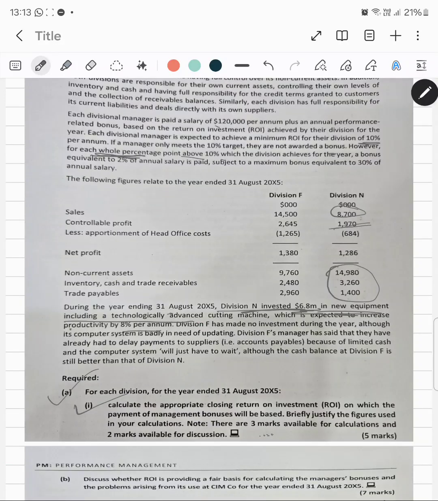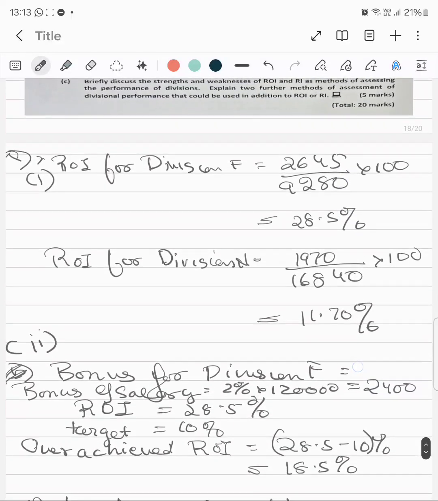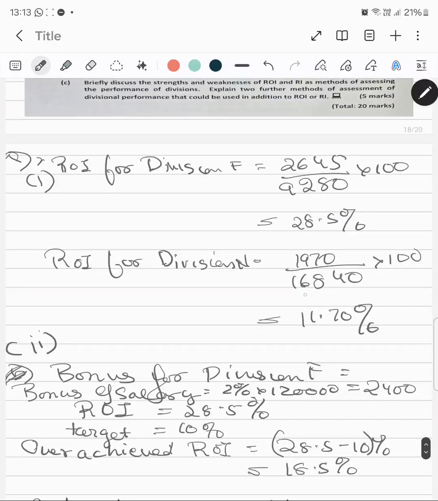So even for the division as a whole, I cannot say that this investment is fruitful. They have made an investment of 6.8 million in Division N, but the returns are not as per the investment. The return is quite less.